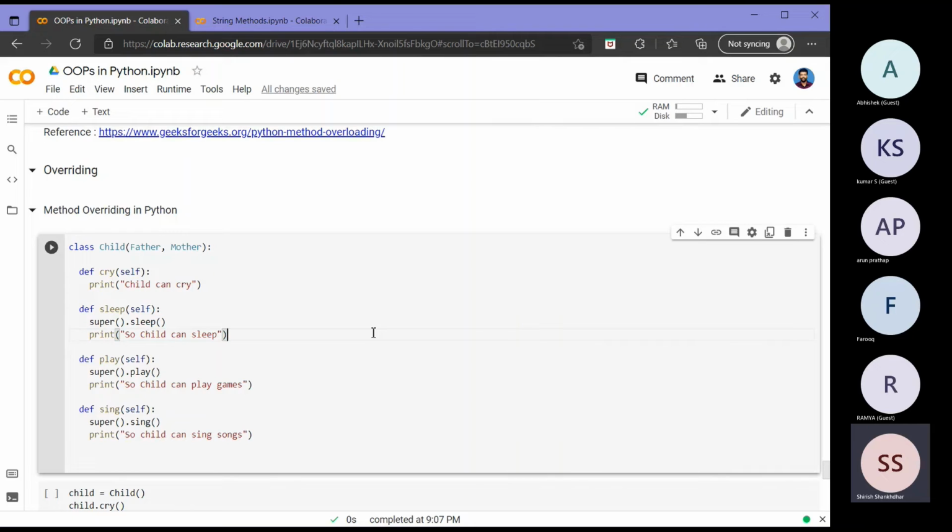For that purpose, I can override the method which is defined in the base class. Basically, I can directly override it. I will show two examples.